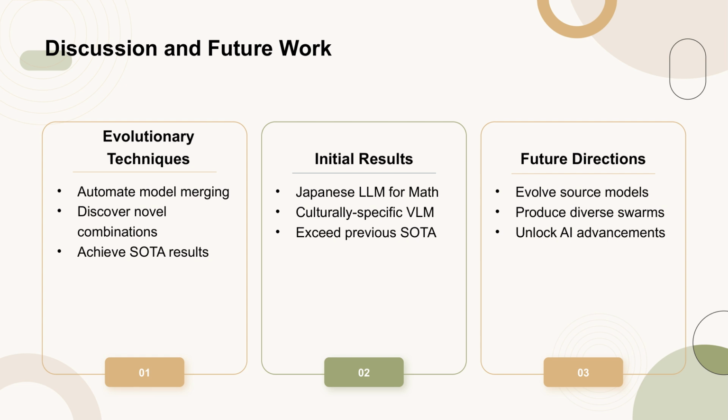The authors propose a method using evolutionary techniques to automate the discovery of optimal model combinations from a diverse set of open-source models. This approach has successfully created new foundation models with user-specified capabilities, demonstrating the ability to merge models from different domains in novel ways. Initial tests have shown state-of-the-art results on benchmarks, including a Japanese language model capable of math reasoning and a culturally specific vision language model. Looking ahead, the authors suggest exploring the evolution of source models and the production of diverse model swarms, aiming to unlock new AI advancements through emergent generalization.